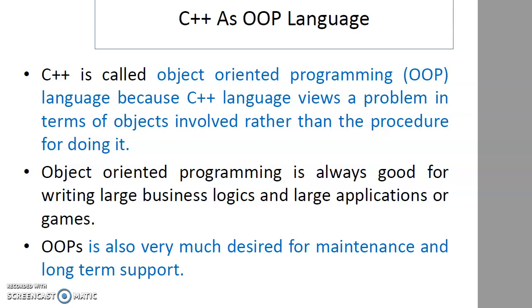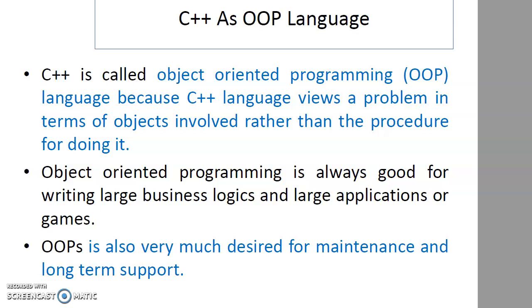So first we'll discuss C++ as an OOP language, an object oriented programming language. Basically C++ is called an object oriented programming language because it views a problem in terms of the objects involved rather than the procedure for doing it. Real world problems are classified into objects, and the objects are used in C++. Whereas languages like C depend on procedures for programming the problem. So C++ uses objects as the basic thing for programming.